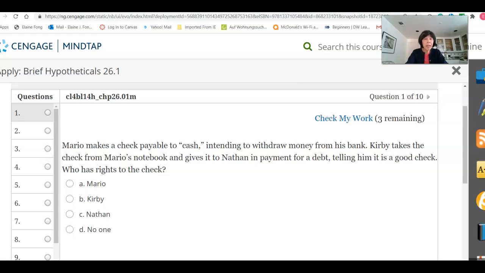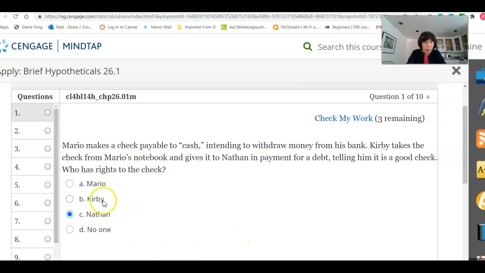It says Mario makes a check payable to cash, intending to withdraw money from his bank. Kirby takes the check from Mario's notebook and gives it to Nathan in payment for a debt, telling him it is a good check. Who has rights to the check? Well, in this case, Nathan will have rights to the check. He has no information on how Kirby obtained the check, and so his rights will be recognized.